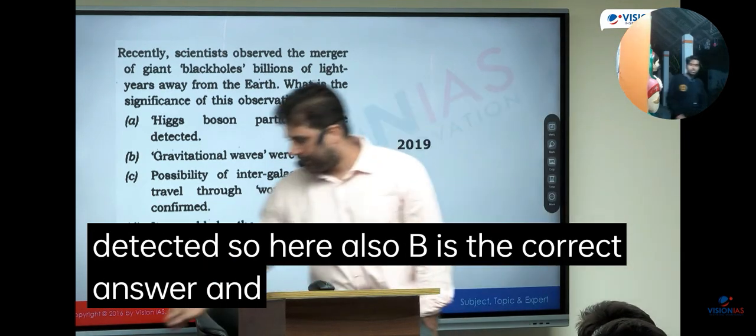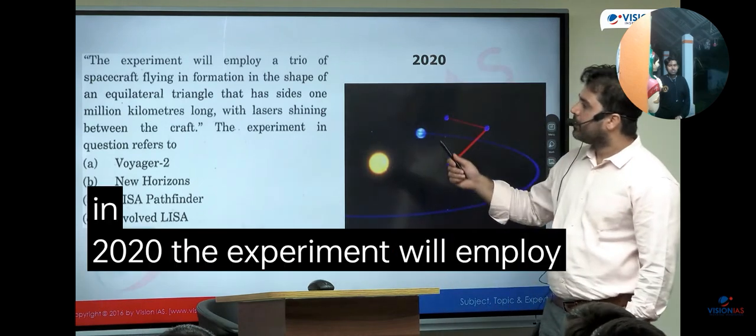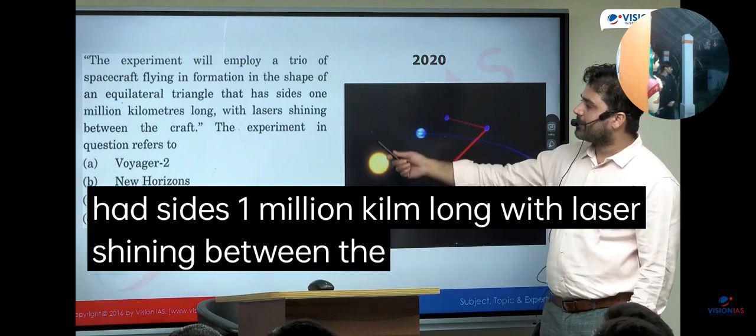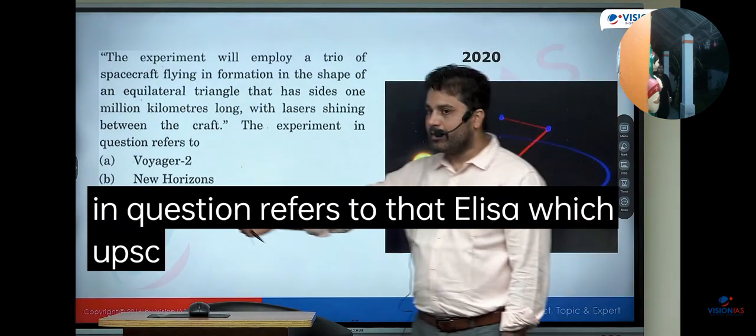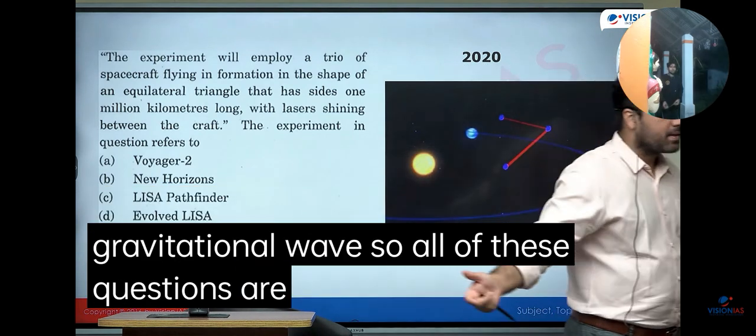And in 2020, the experiment will employ a trio of spacecraft flying in formation in the shape of an equilateral triangle that had sides 1 million km long with lasers shining between the craft. The experiment in question refers to that ELISA which UPSC asked earlier in 2017. So the answer here is D, evolved LISA, which aims to detect gravitational waves. So all of these questions are related to each other.